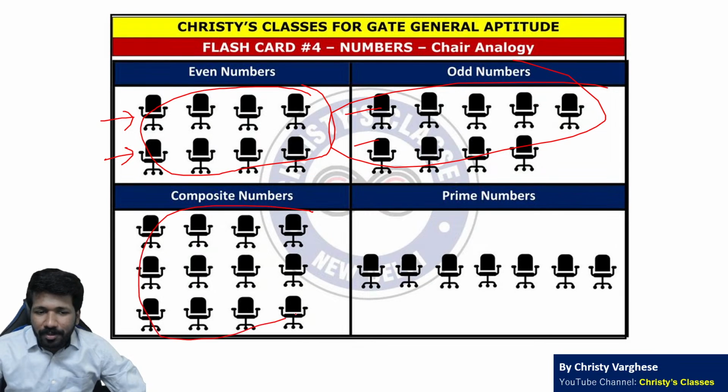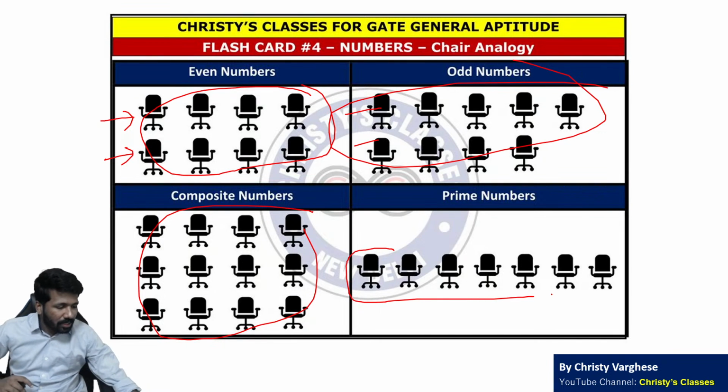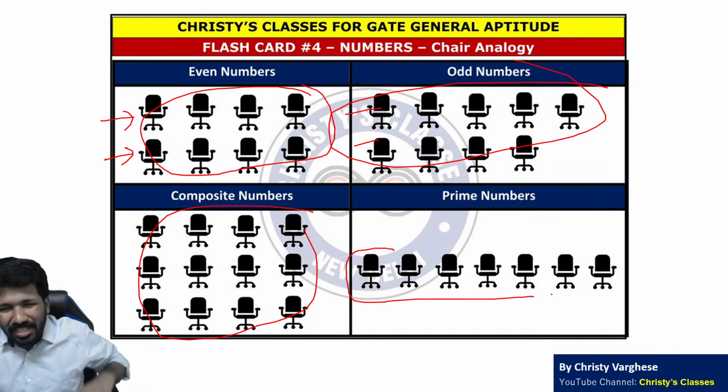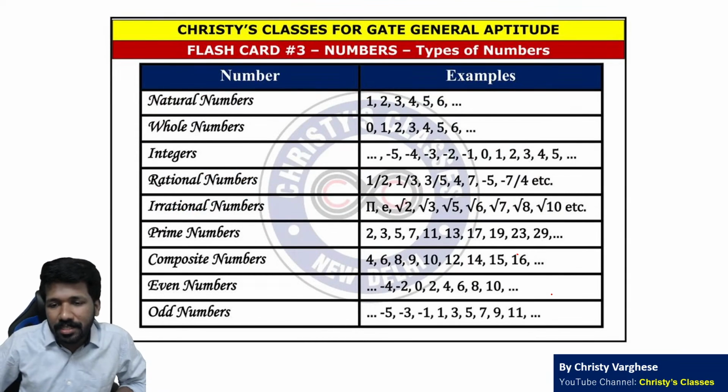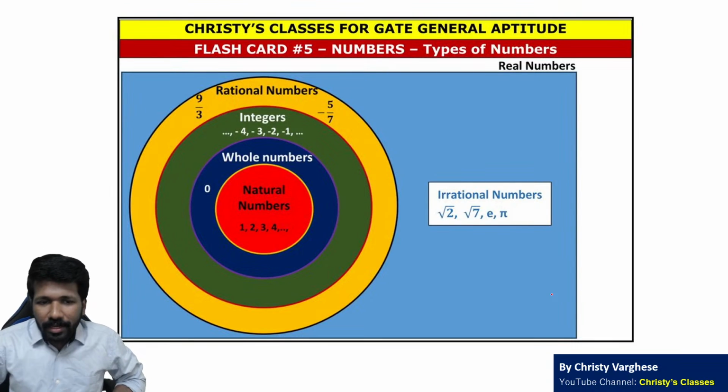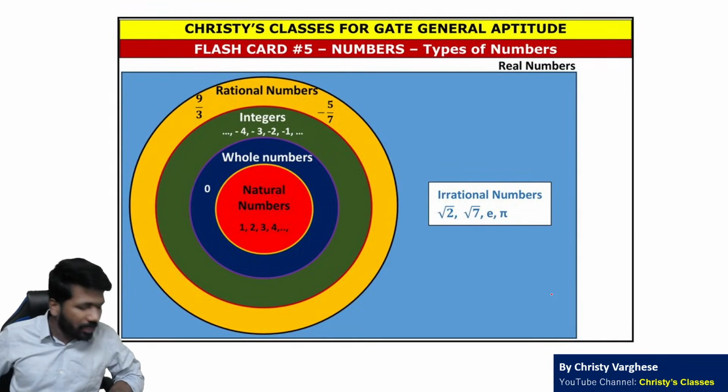Composite numbers are numbers which can be arranged in an m by n format. Prime numbers are numbers which cannot be arranged in m by n; either m or n will be 1. That is just a representation. Otherwise, if you already know the types of numbers, that is enough actually. And that is represented in this flashcard also.